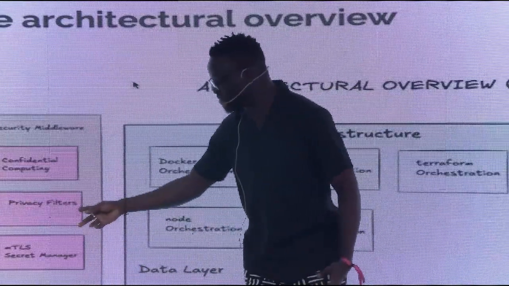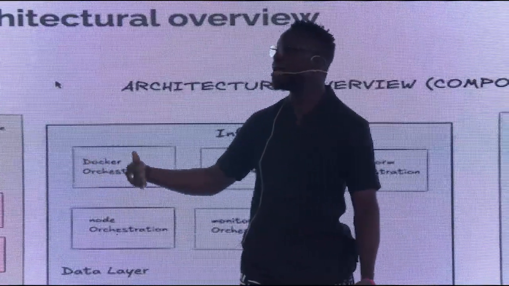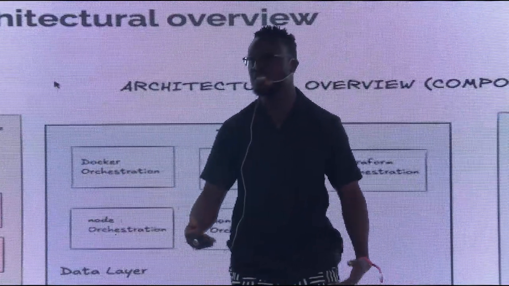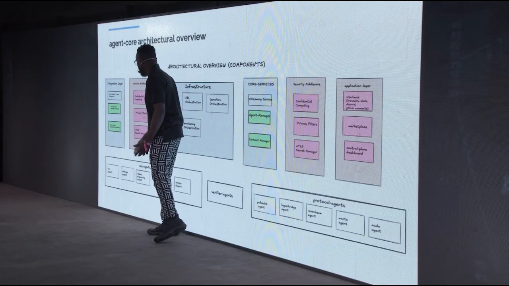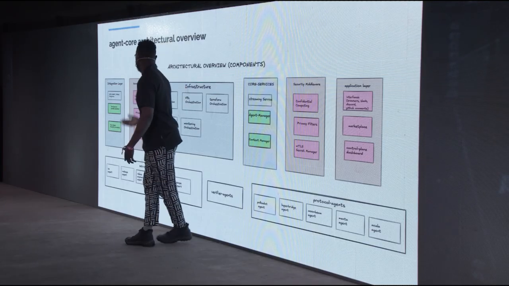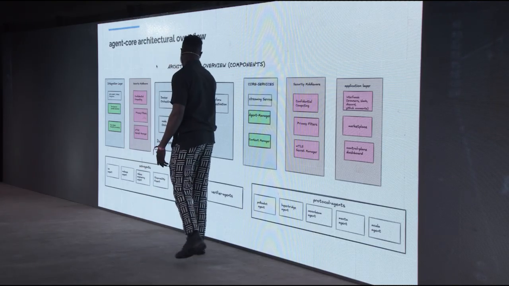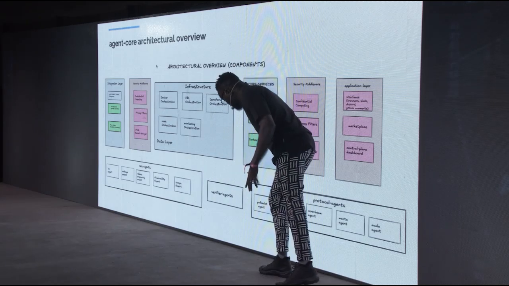And the interesting thing about the privacy filters is that as part of our work before, we already have a privacy-preserving observability tooling that we built in-house. So basically what we did was to introduce that in here. And then, of course, these are basic Web 2 security implementations. So what we then have is also the infrastructure layer and then the core services. And these are the other interesting part of it, right?